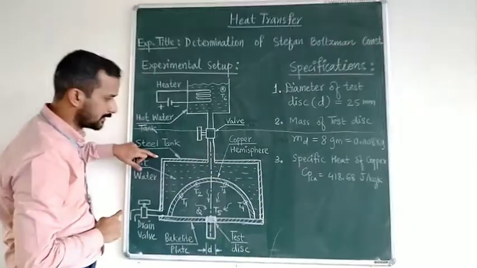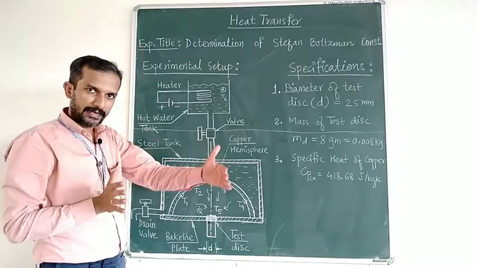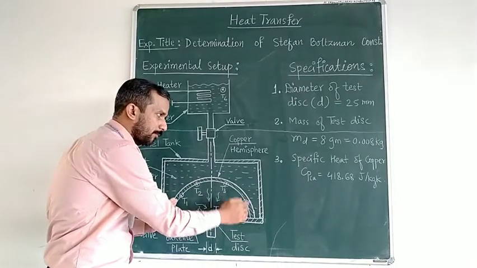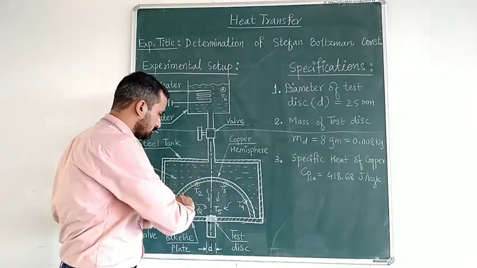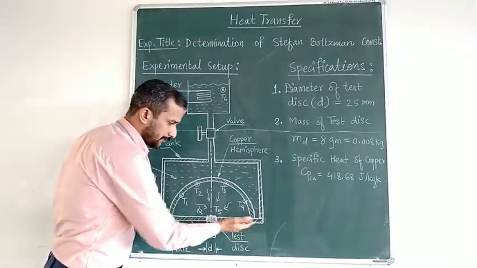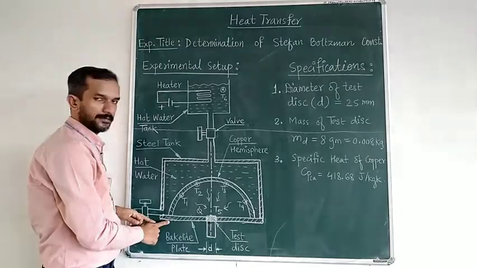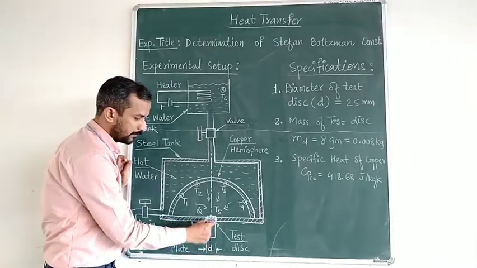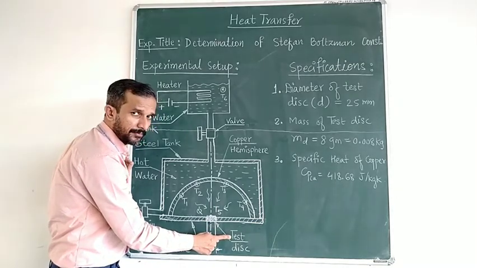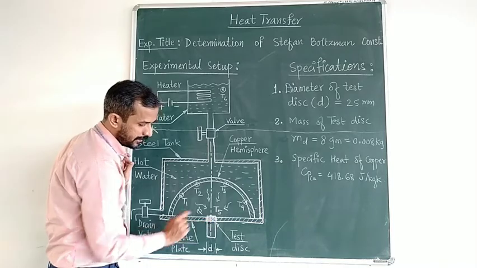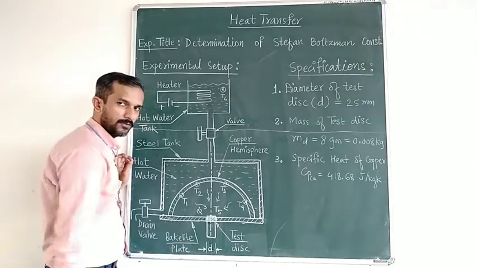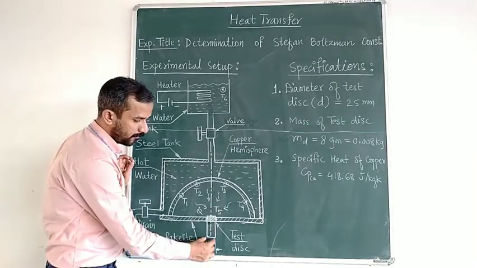So this is the steel tank, the outer steel tank. Below the steel tank there is a hemispherical shell which is made of copper. The material of the hemispherical shell is copper, and below that there is a straight bakelite plate. At the center of the bakelite plate there is a hole through which we can insert a test disc of 25 mm diameter. So this hatched part is the test disc of 25 mm diameter, 8 grams of weight. This is the support for that.